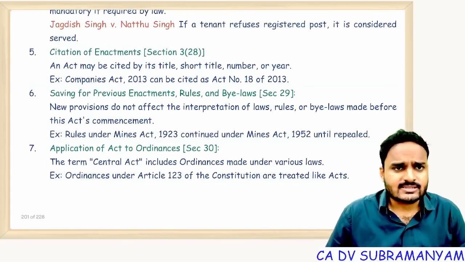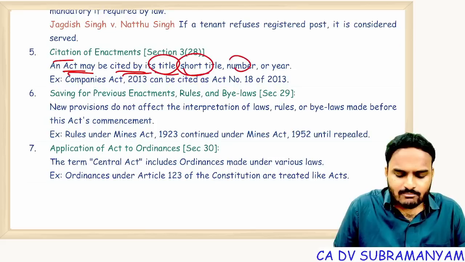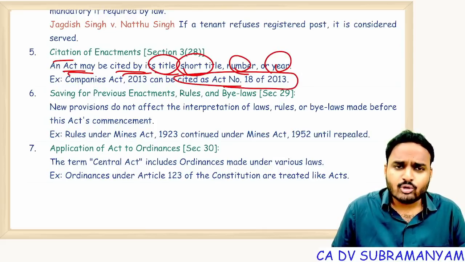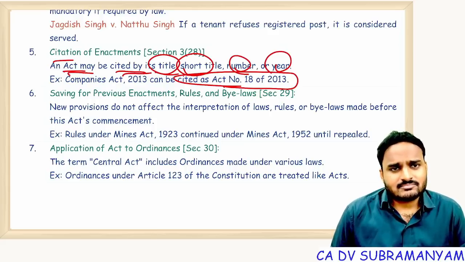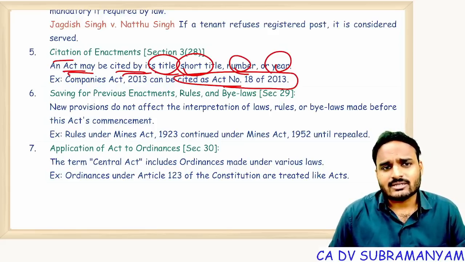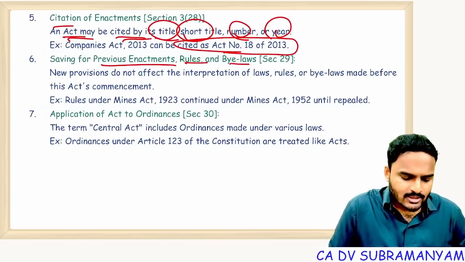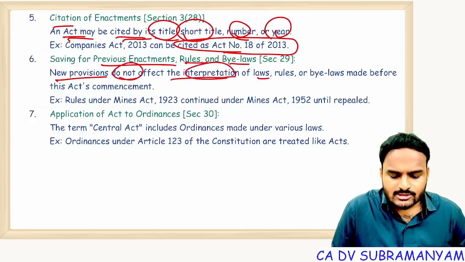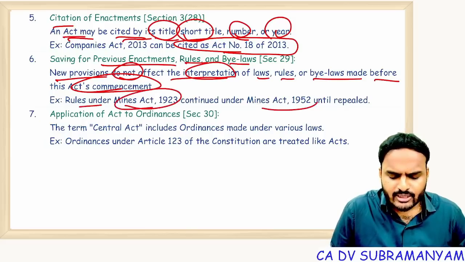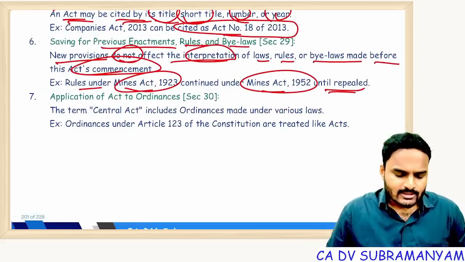Citation of enactments, references. An Act may be cited by its title, short title, number, or year. Companies Act 2013, or I can call it Act number 18 of 2013; both have the same usage. Saving for previous enactments, rules, bylaws: new provisions do not affect the interpretation of laws, rules, and bylaws made before Act commencement. Rules under Mines Act 1923 continued under Mines Act 1952 until repealed. Already explained this point.